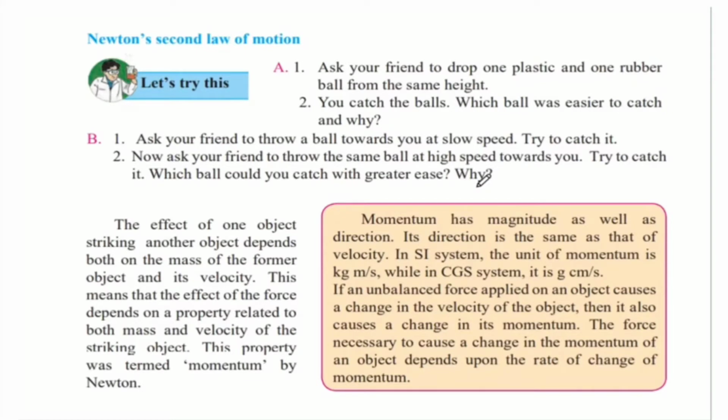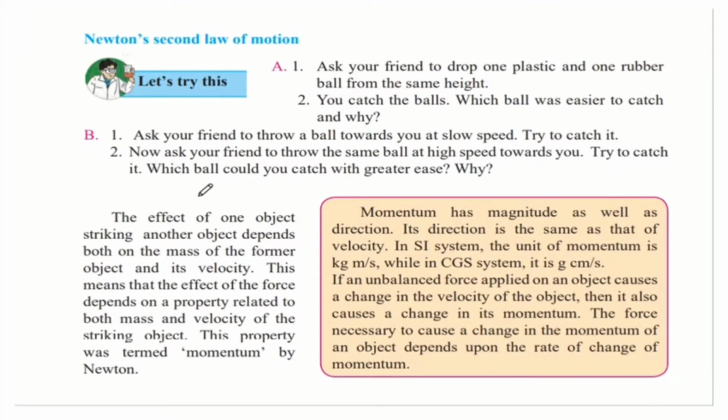So if you take the plastic ball and throw it very slowly, it is very easy to catch. But the same plastic ball when thrown very fast at high speed would be difficult to catch. Now the mass was the same, but the speed changed, that is, the velocity of the object changed. Because of that it was difficult to catch. So this tells us that the velocity also plays a role, and it makes it difficult to catch the ball when the velocity is fast.